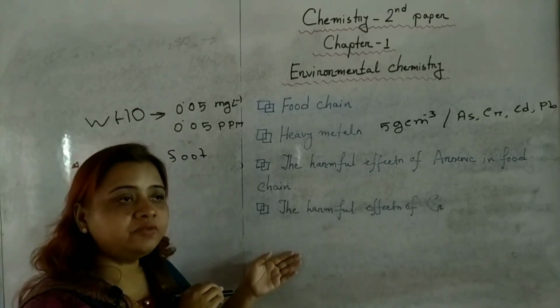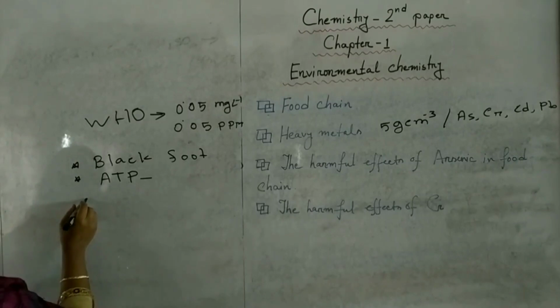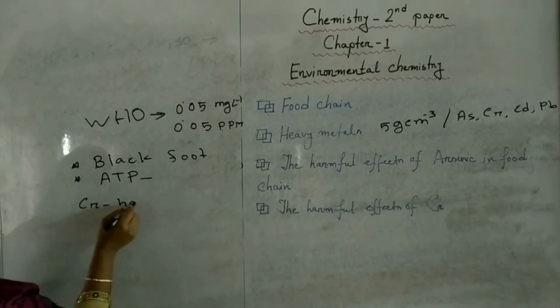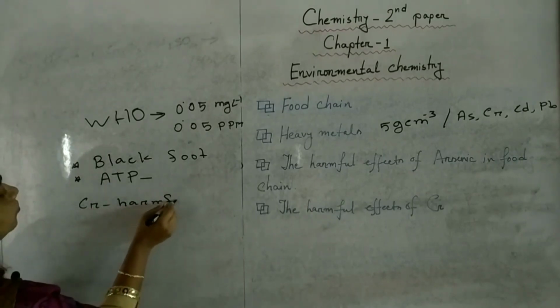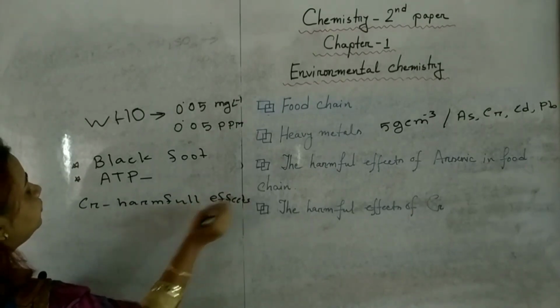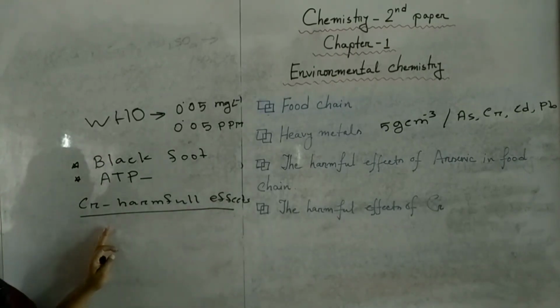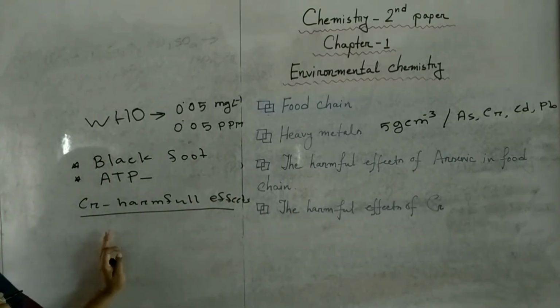What are the harmful effects of chromium? In this way also we can suffer from different types of disease, lung disease, stomach disease, liver disease, like this.